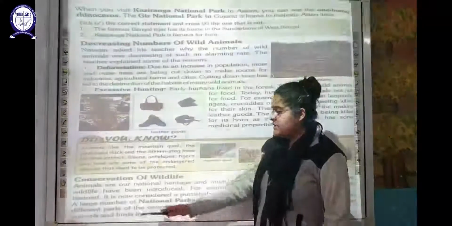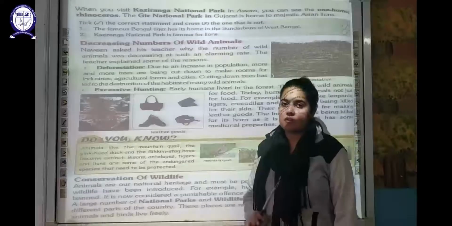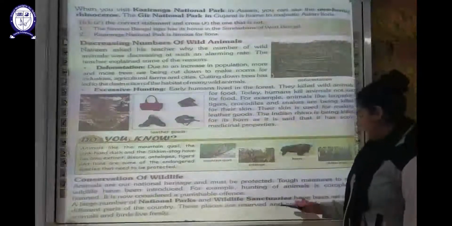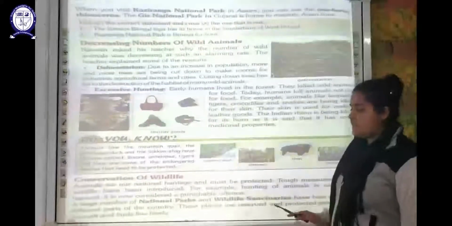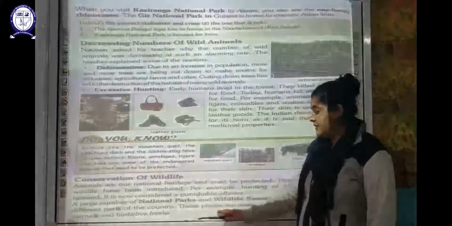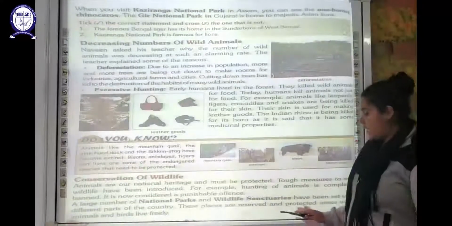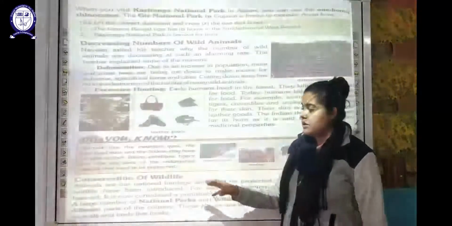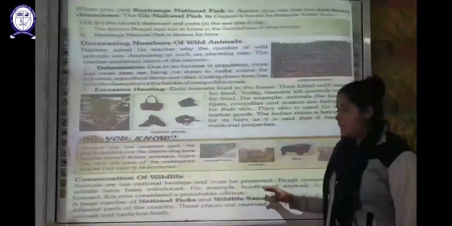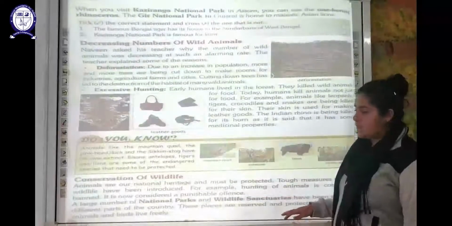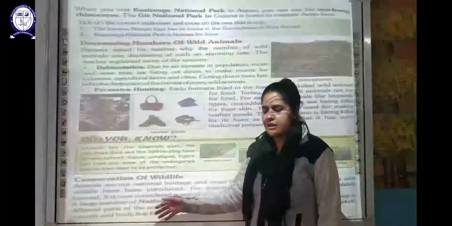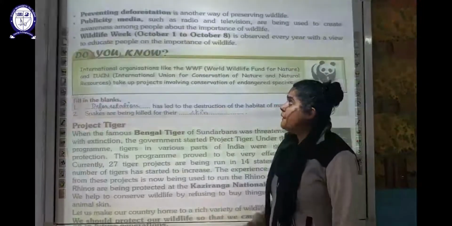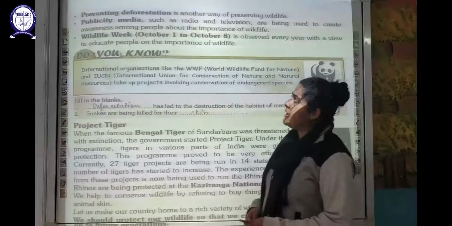Next, various national parks and wildlife sanctuaries are being set up at different places in our country, so that these places are reserved and animals can be protected in their natural habitat. Animals and birds can live freely in those areas. The next method is preventing deforestation.